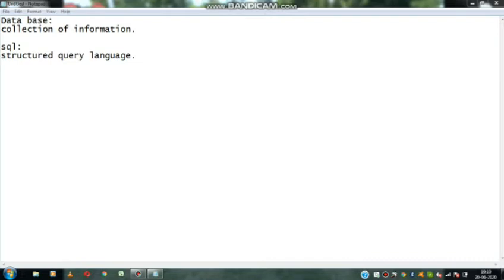Mainly SQL depends upon statements. The statements we use are DDL statements and DML statements. First, what is structured query language?